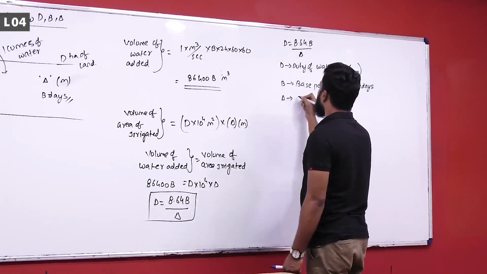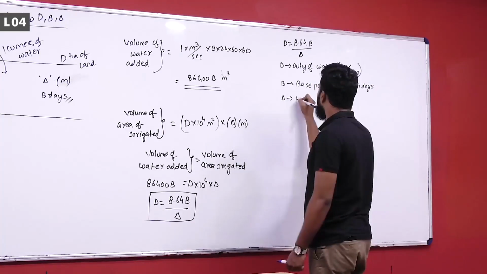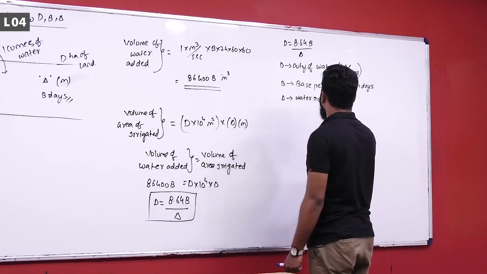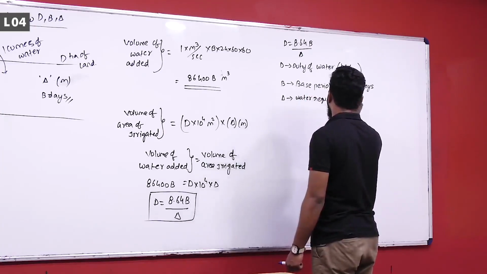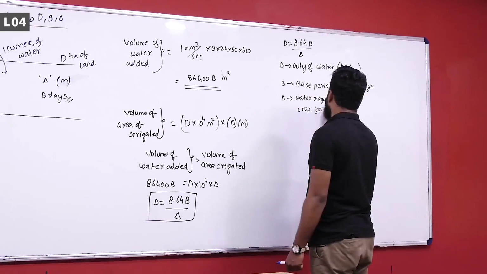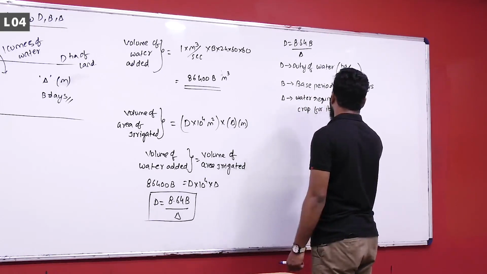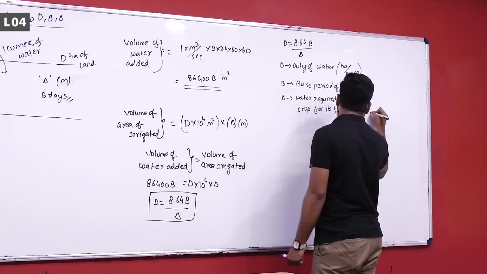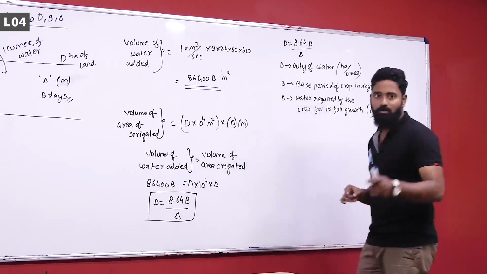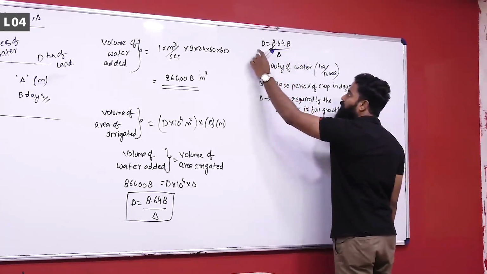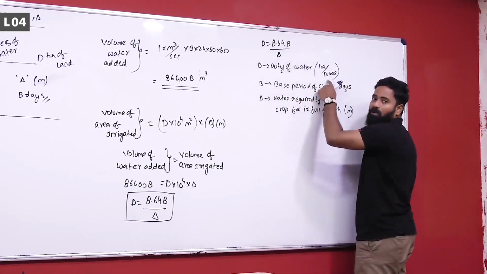Delta is the water required by the crop for its full growth. This is in meters. So if you substitute delta in meters and B in days, you will get the duty of the water in hectares per cumec.